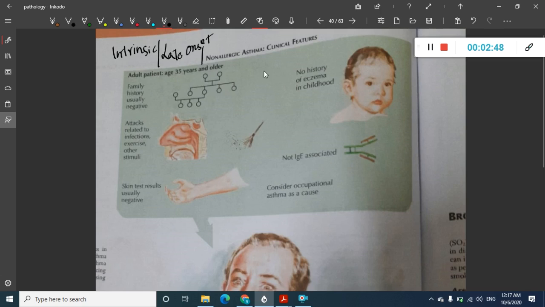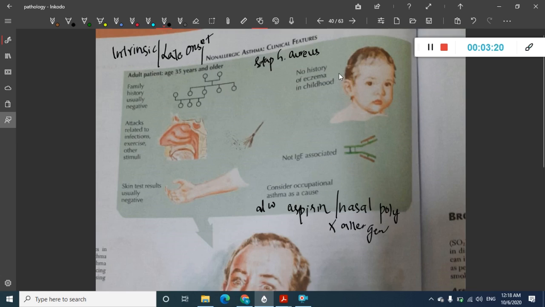Here it is associated with Staphylococcus aureus toxin, and it is also sometimes associated with aspirin hypersensitivity or nasal polyps. Here there is no allergen at all. You won't see any allergen, and there is no history of eczema in childhood either.